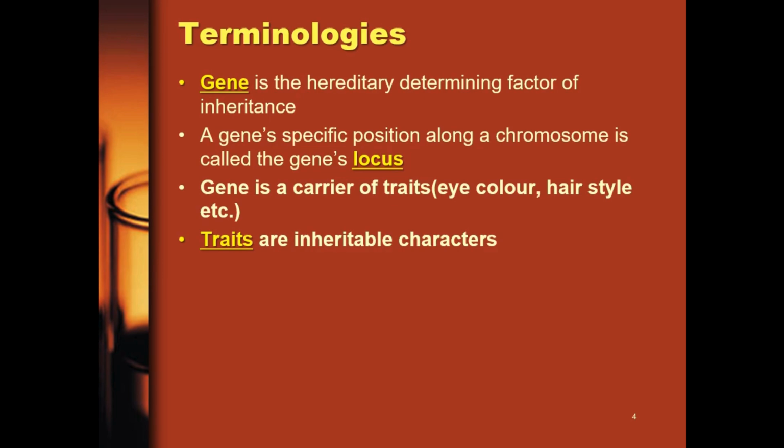Now, when you talk about terminology, you look at the most common terms you use in this course. One of them is gene, from the word genetics. When you talk about gene, what comes to your mind? Here we say it is the hereditary determining factor of inheritance. What determines someone to be male or female is the gene. What gene is that? That's the gene called X and Y, or the sex gene, the gene that determines the sex. So this gene is located at a particular position within a chromosome.